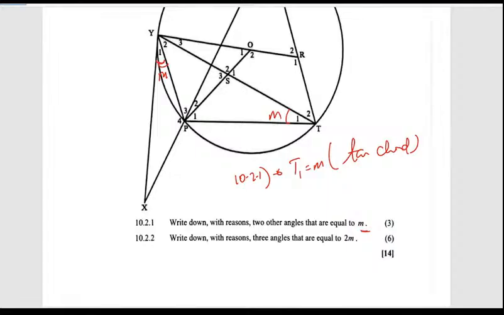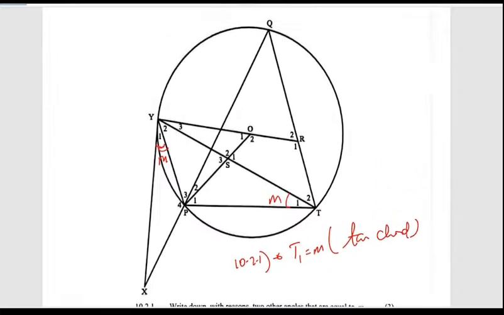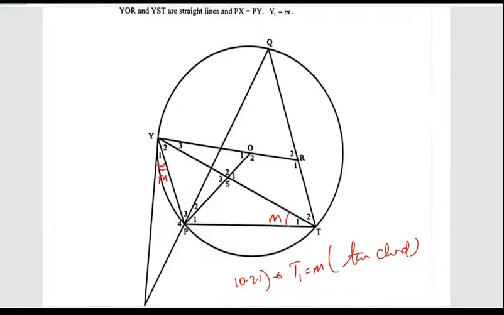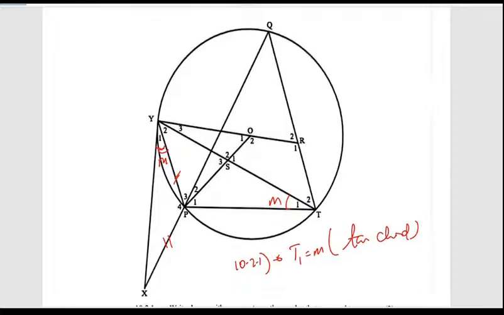Then which other angle do we see? What did they tell us? XY is a tangent. They told us that PX and PY are the same. So this and that will be the same. If that is true, meaning that the angle X is also M. Angles opposite equal sides, so this is also M.